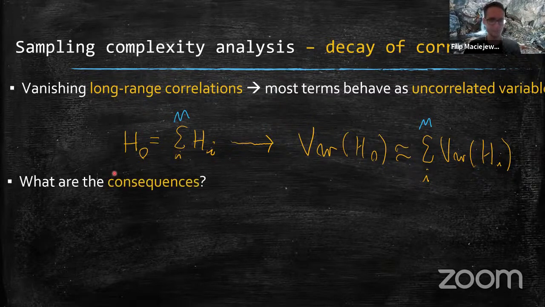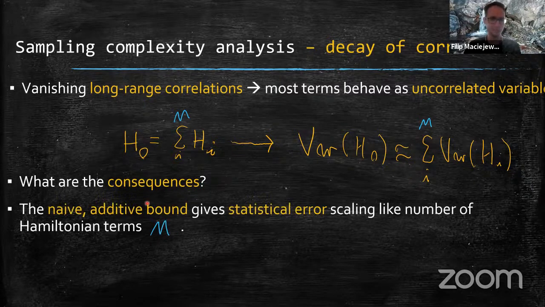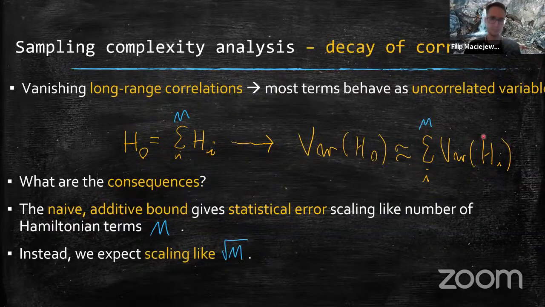So what are the consequences? This will be very unrigorous, but basically the naive additive bound, which you would get for the statistical errors, gives statistical error scaling like the number of Hamiltonian terms, in the sense that we assume that each of those gets the worst error possible. But instead, since the variables are uncorrelated, we will expect something scaling more like square root of n.